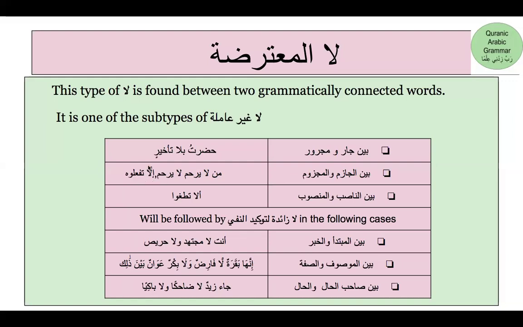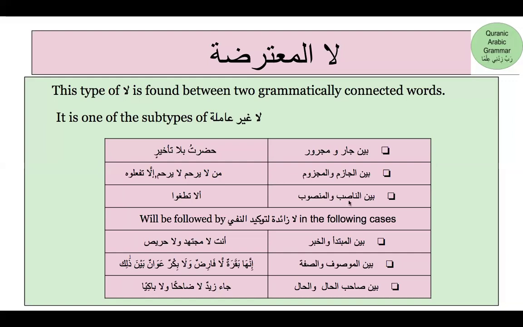Illa taf'alu. So in la taf'alu, again la found in between in and taf'alu is going to be la al-mutarida. This la found between man, which is ism shart jazim, is going to be la al-mutarida since it is present between ism jazim and mudare majzoom yarham.